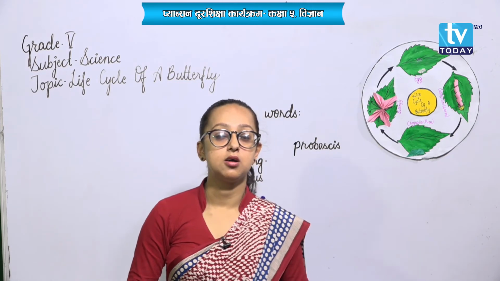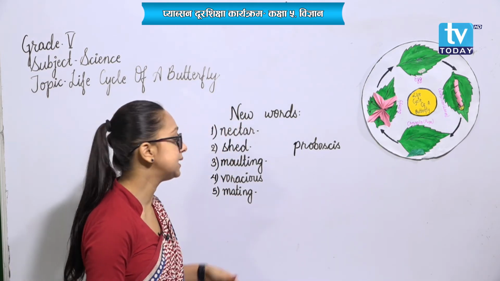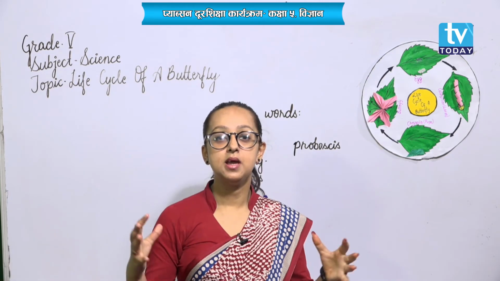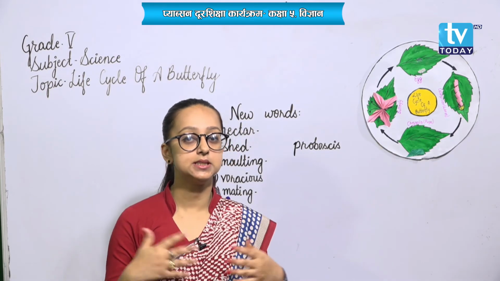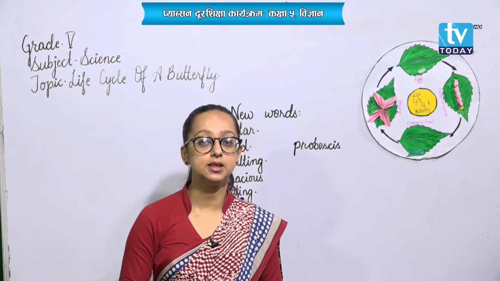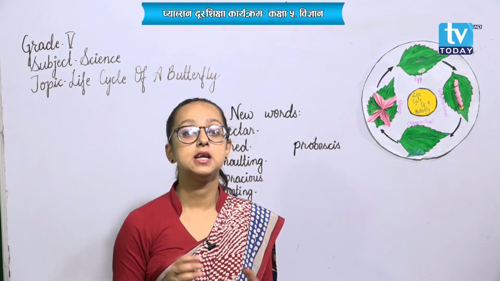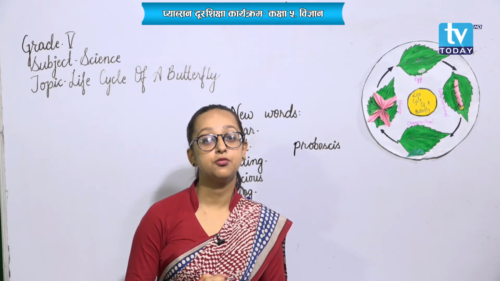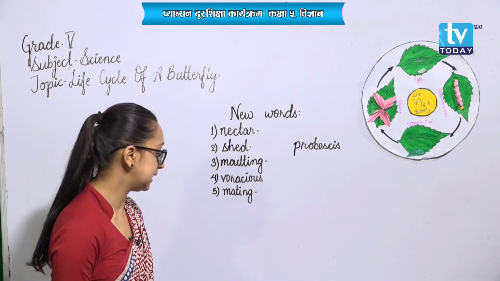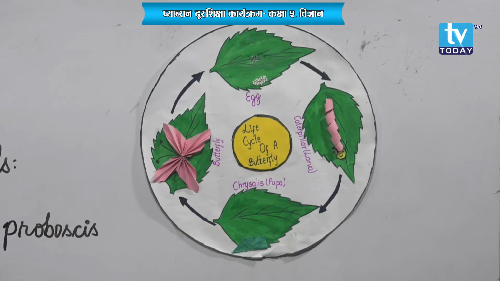Now, in butterflies, male and female organs are also separate, okay, and the male butterfly releases the sperms to the female butterfly. And mating means, as I have already told, to bring male and female organs together for breeding, okay. So mating in butterflies may take place on the ground or in the air as well. And as I told, the male butterfly releases sperm on the female butterfly, and then the first stage occurs, okay. The first stage in the life cycle of a butterfly is the egg stage, okay. Female butterflies lay eggs, okay.